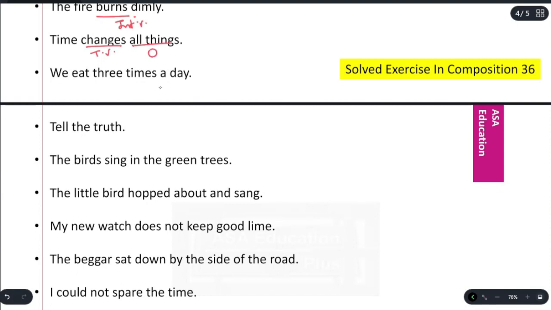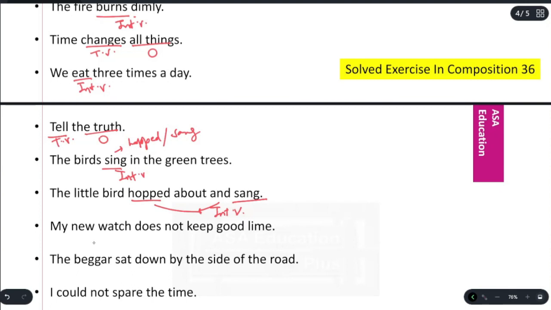We eat three times a day. Eat. Intransitive. Tell the truth. Tell. Transitive. The truth. Object. The birds sing in the green trees. Sing. Intransitive. The little bird hopped about and sang. Hopped and sang. Both are intransitive verbs here. Same thing.